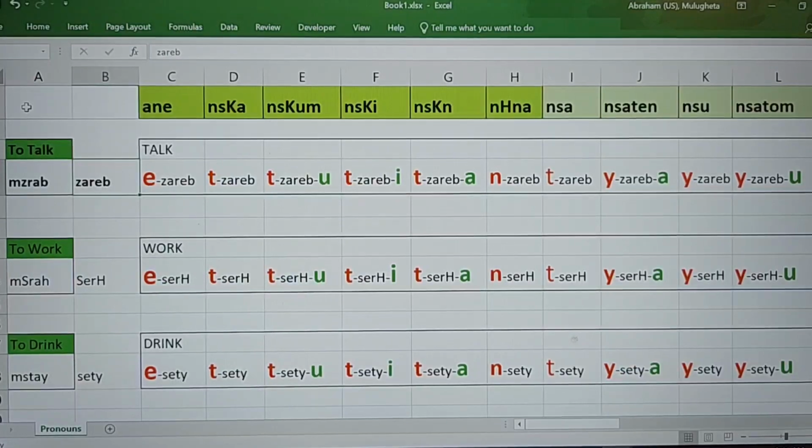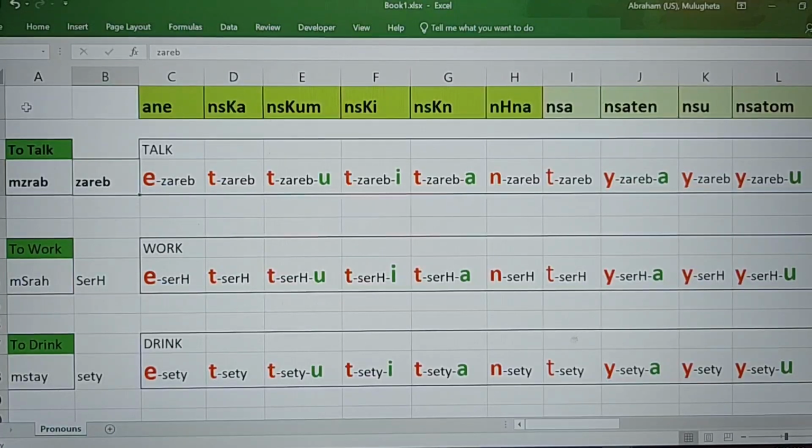Okay, so last time we talked about how ane is I, nisakha is you, nisukhum is you, but for multiple people, nisakhi is also you, but for multiple women. So those are all discussed in my previous videos, and I hope you guys have mastered that. Now I want to show you how we can actually create a sentence, use verbs, and how each verb gets slightly changed based on the pronouns that you use.